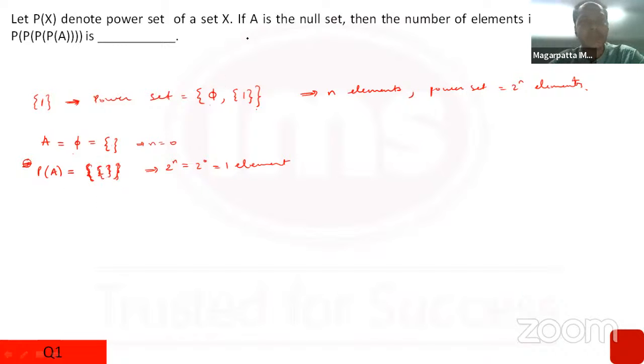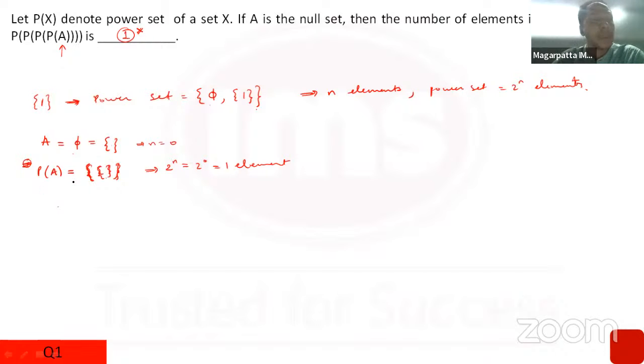Right? Everyone agrees with that? Now, this was the trick over here. What many people thought, because the set A is a null set, its power set would contain one element only, and many people answered the question as one. But then this was not correct. Why was this not correct?